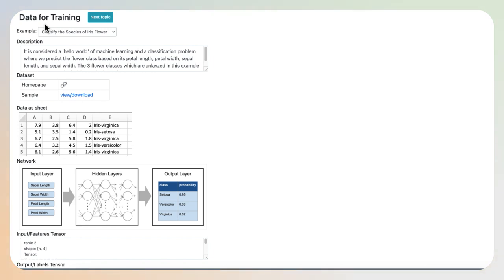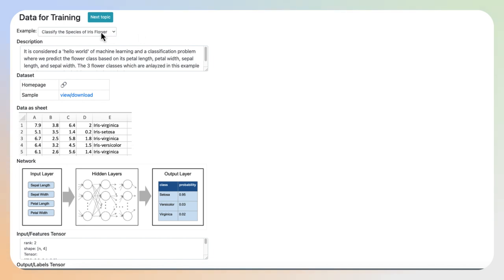Let's explore it. Here we have a couple of dataset examples. We have the iris flower classification and the house price prediction. We also have the description of the selected example. So let me go through a few words about the iris flower example. It's considered to be a hello world of machine learning and a classification problem where we predict the flower class based on its petal length, petal width, sepal length, and sepal width.